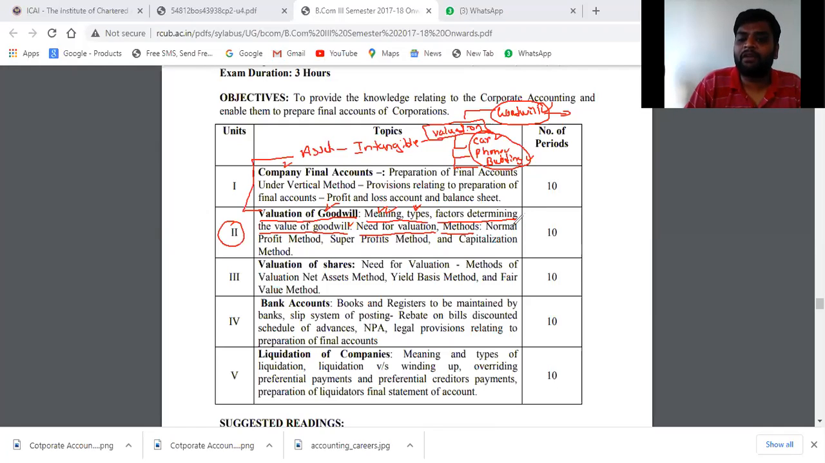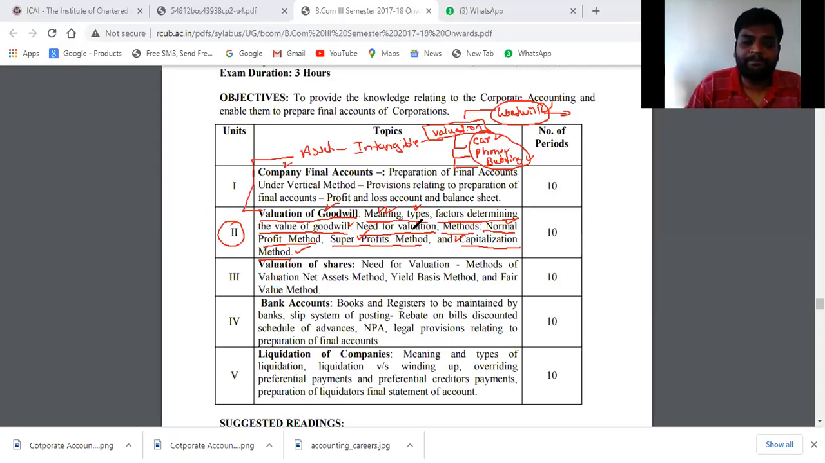Then the methods; we have many types of methods. In that we are going to learn the normal profit method. Next, the super profit method, and the capitalization method. We are going to learn three methods in this chapter. First one, normal profit method. Second one, super profit method. Third one, capitalization method. We are going to learn in the second chapter.